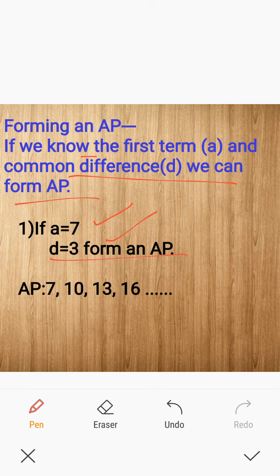How is it possible? An AP certainly starts with the first term 7. And how to write the next term? Second term of the AP is first term plus common difference, that is 7 plus 3 is 10. And third term is second term plus common difference, that is 10 plus 3, 13. Fourth term is third term plus common difference, that is equal to 16. So if we get the first term and common difference, an AP can be formed. How? Write first term, add common difference to it, then add common difference to the second term. That means the process will be continued.